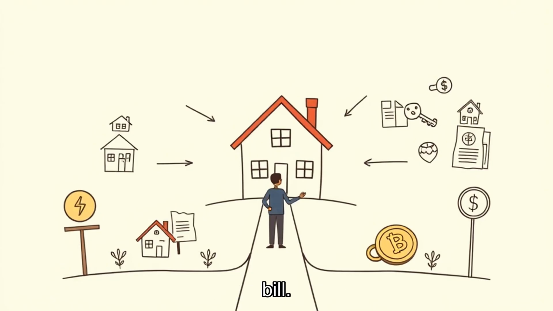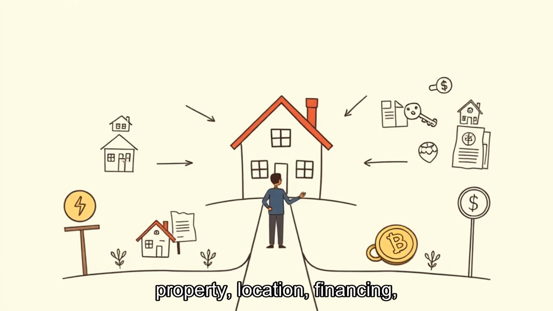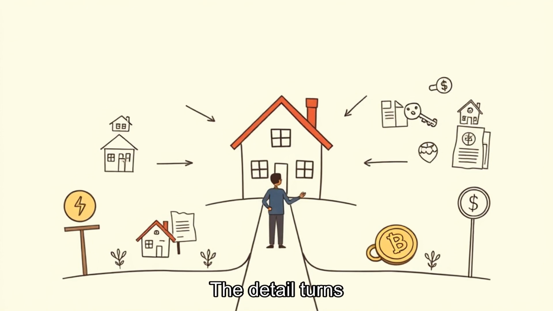Location changes tax burden. Neighboring areas can have different rates and services. Real case: a home across a boundary may cost more each year. The numbers have to be tested against the specific property, location, financing, and time horizon. The detail turns uncertainty into a smaller question.